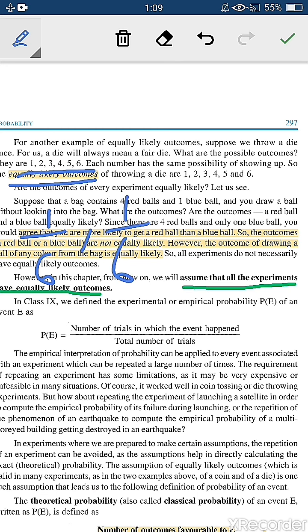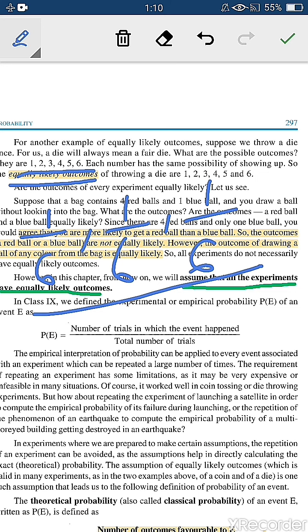If 2 has appeared, again the number is only 1, that is 2 out of the total 6. If 3 appears, the number is again 1 out of 6. So the probability of each and every number will be 1 by 6. Here the outcomes of this experiment are equally likely. It means there are equal chances of each and every number.